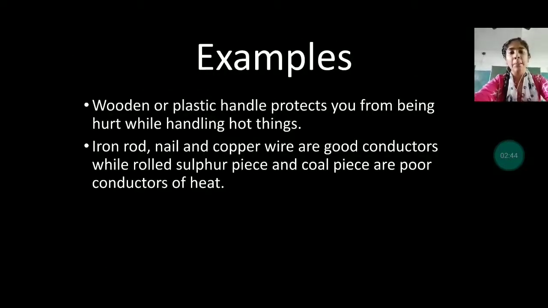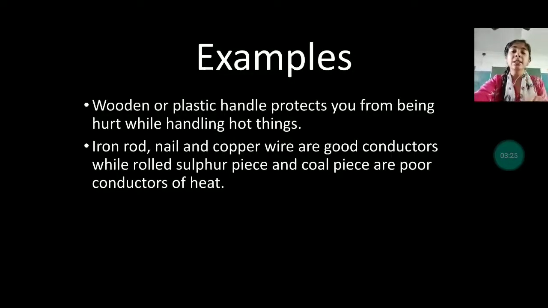Let us see some more examples. A wooden or plastic handle protects you from being hurt while handling hot things. Things such as wooden and plastic handles, they are what? They are insulators. They are put on the handle side, and for the formation of the handle, wooden and plastic handles are used, so that the heat cannot transfer from that iron metal to the non-metal. Wooden and plastic handles are non-metals.